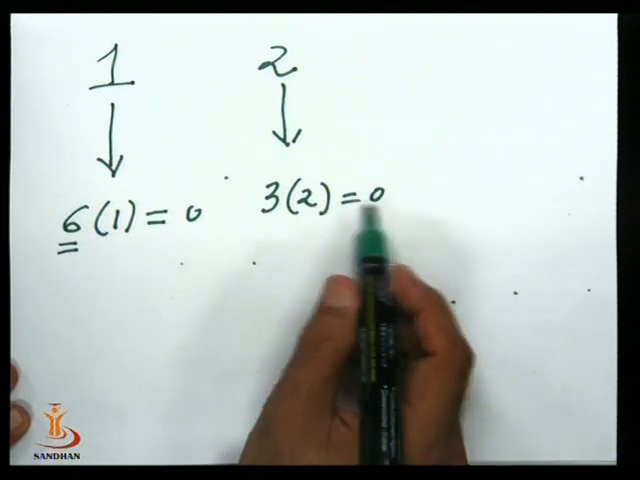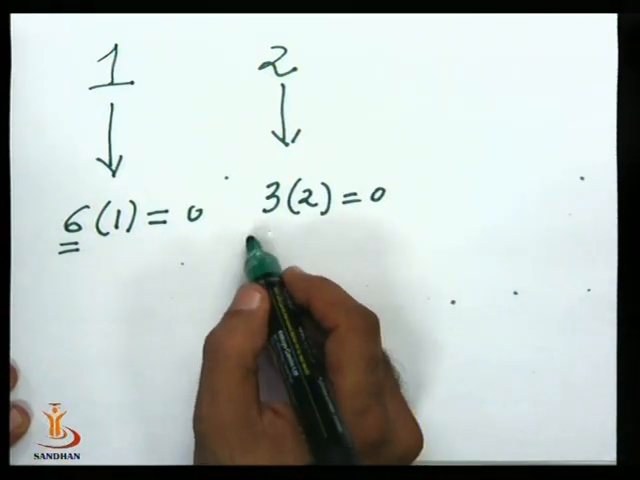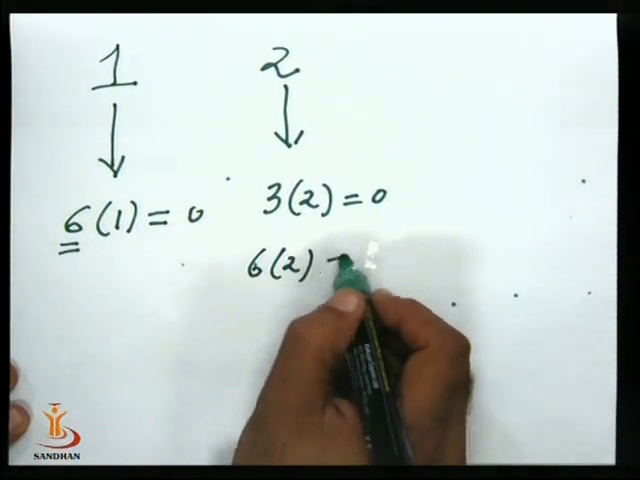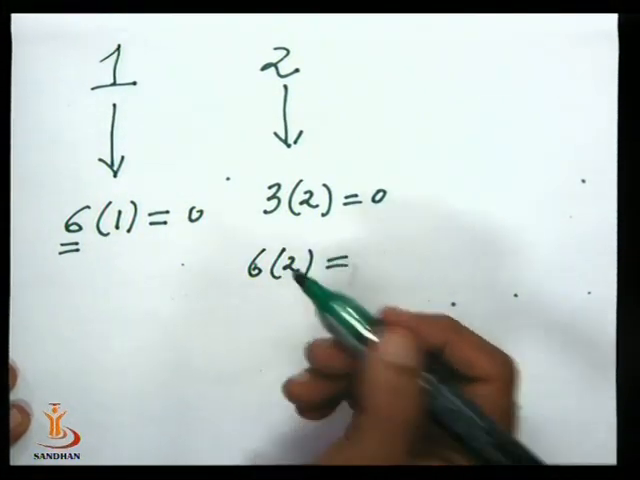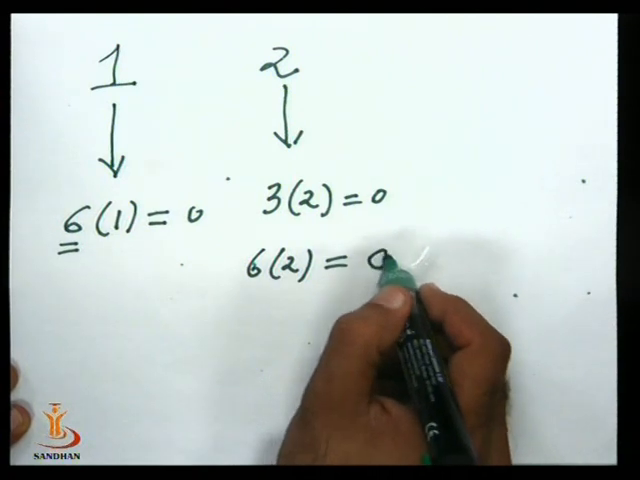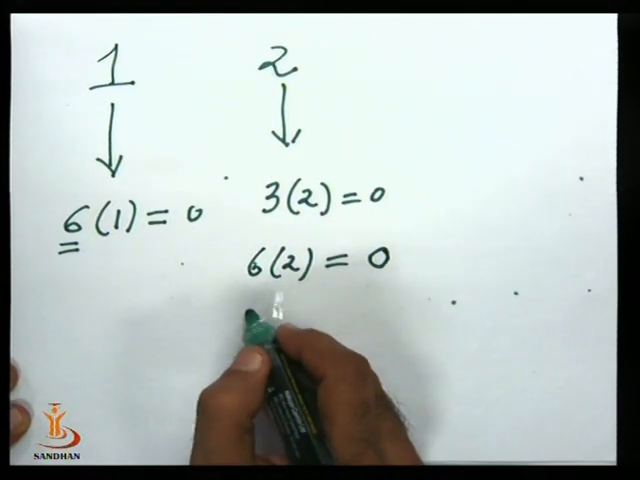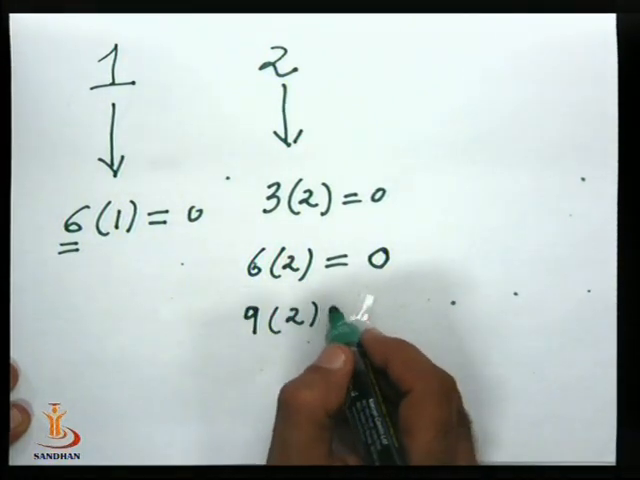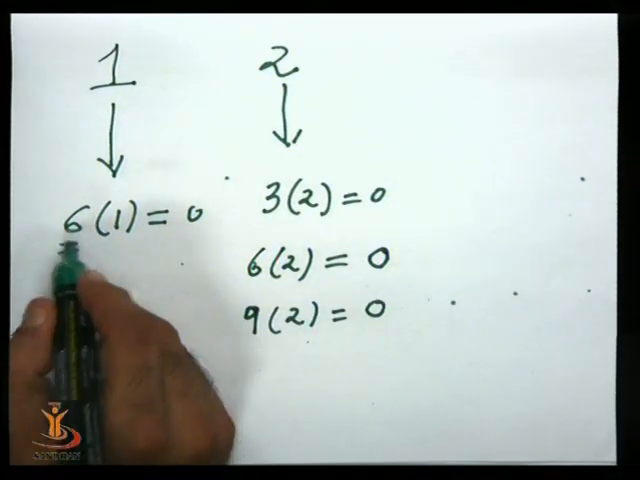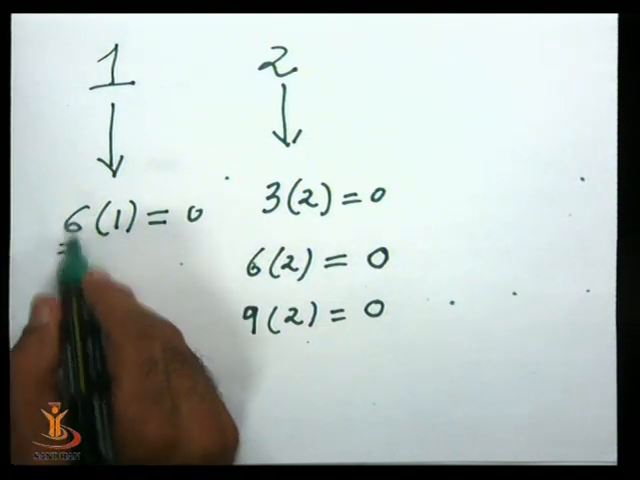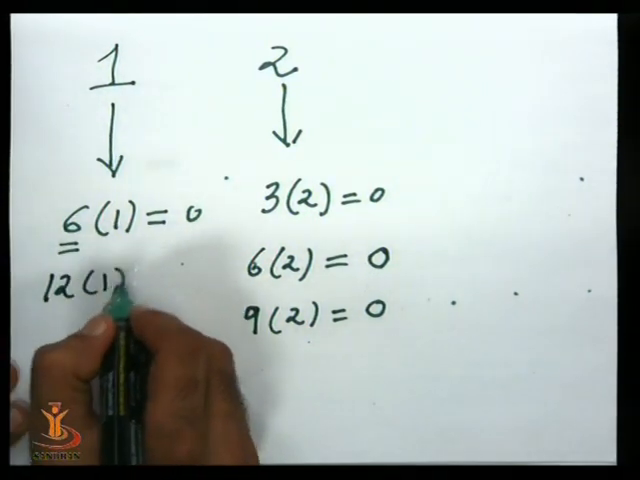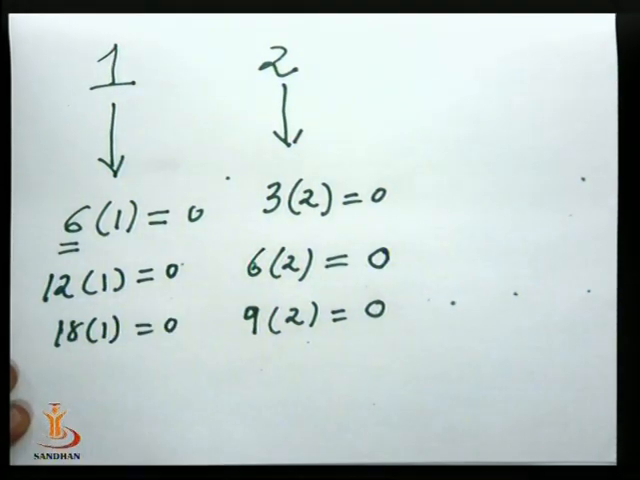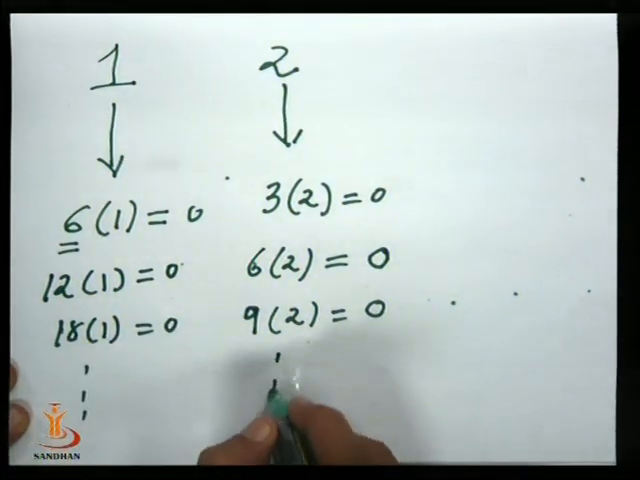But if 3 into 2 is 0, then if we continue 4 into 2, 5 into 2, then again 6 into 2 will be 12. 12 is 6 plus 6. Since 6 is equivalent to 0, this is again 0. Continuing this, even if we take 9 into 2, then we'll have 0. Here also, if 6 into 1 was 0, then multiples of 6, so 12 into 1 will be 0, 18 into 1 will be 0, and so on. So this continues.